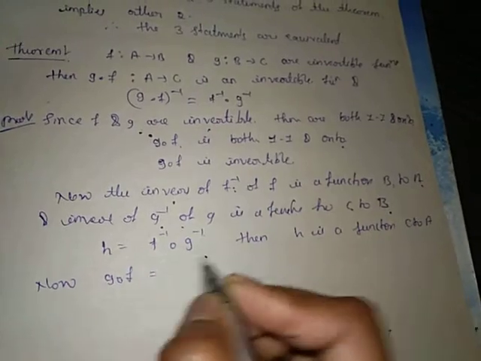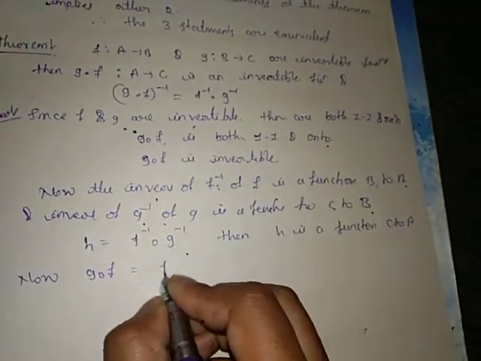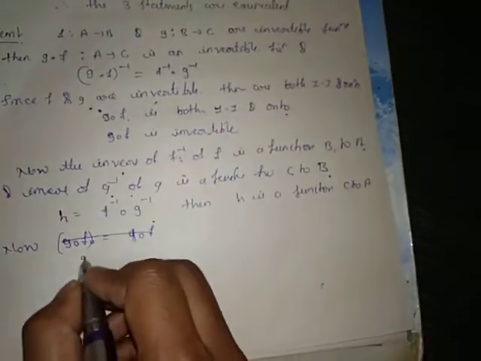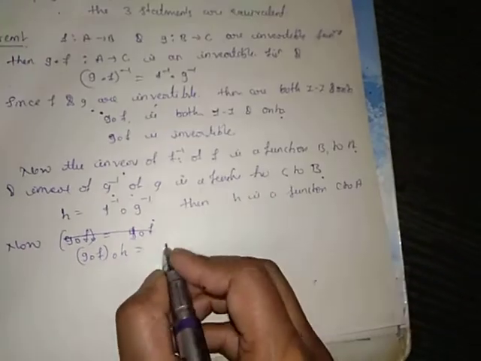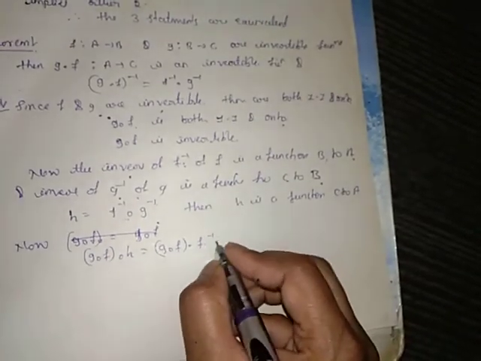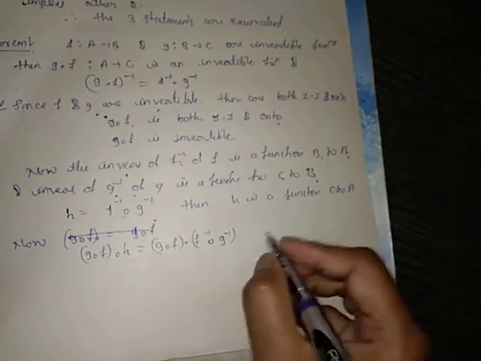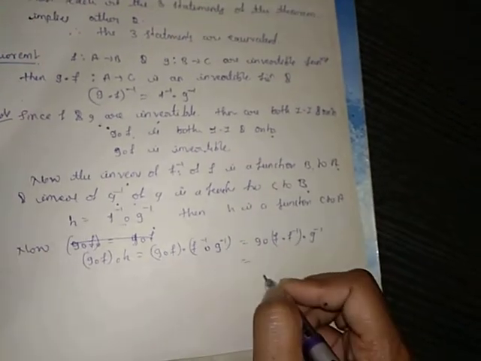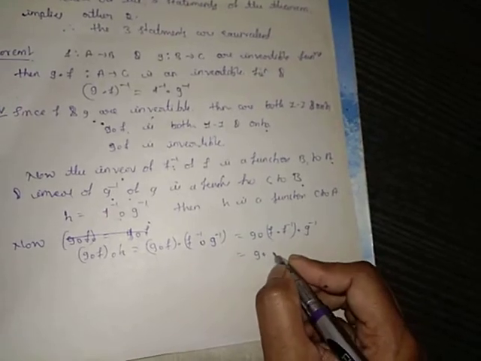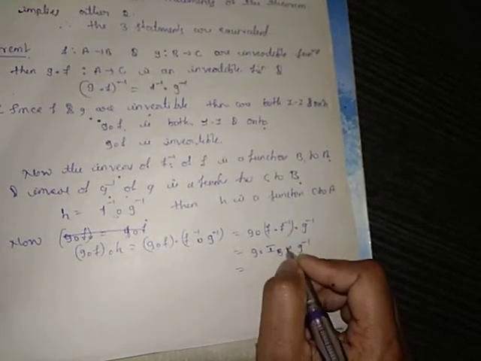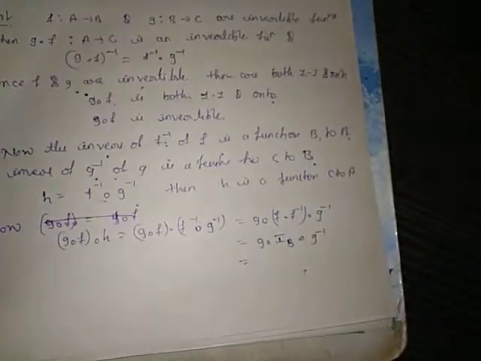Now consider G dot F dot H, which is equal to G dot F dot inverse of F dot inverse of G. That can be written as G dot of F dot F inverse dot inverse of G. F dot F inverse is equal to I_B, based on the definition of the invertible function.